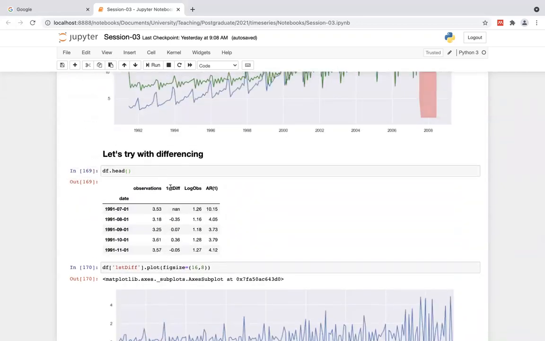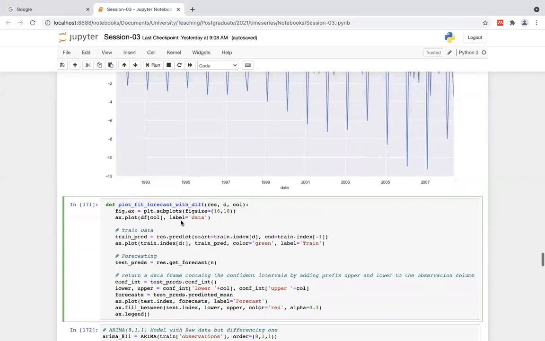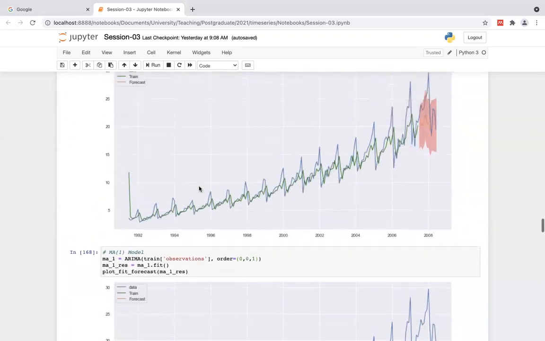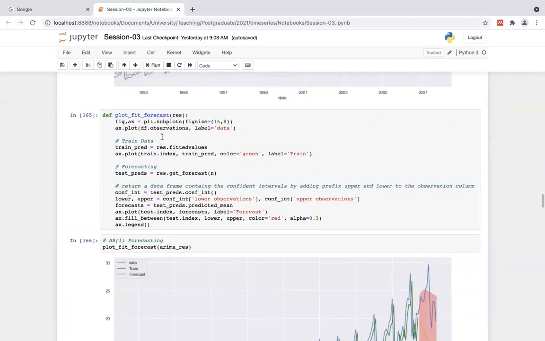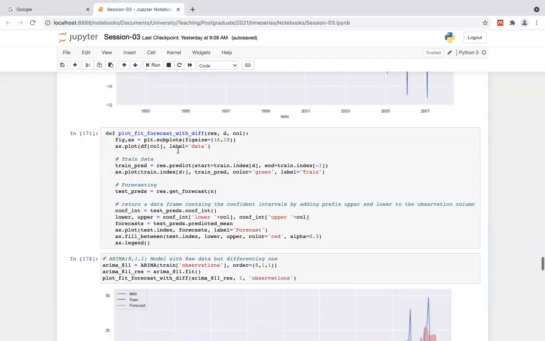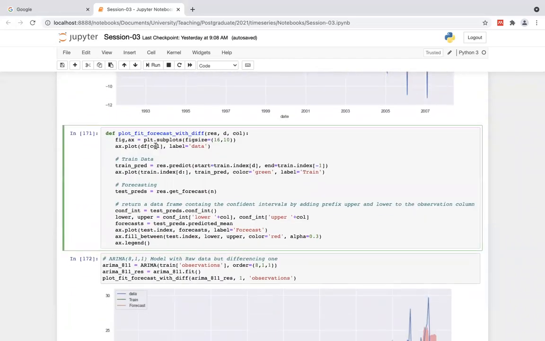Instead, we have to pass the first differencing, log observation, and so on. In that case, I made it a variable, the passing column. Then I get it to here, and I set the label. Same code in here. Instead of observation, I pass it as a variable, as a parameter to the function. Then I use it as a variable here, right?